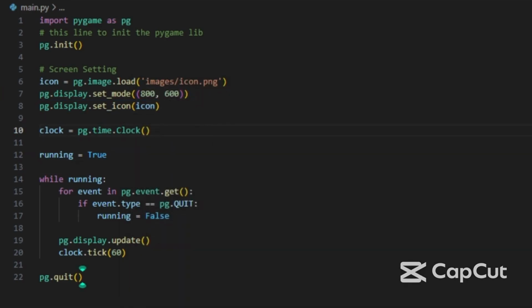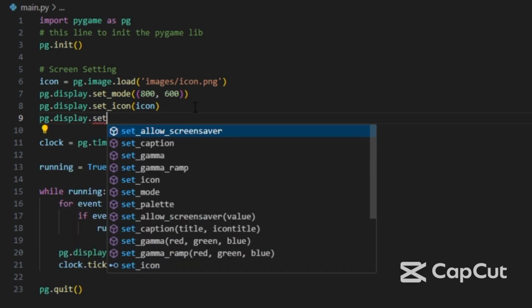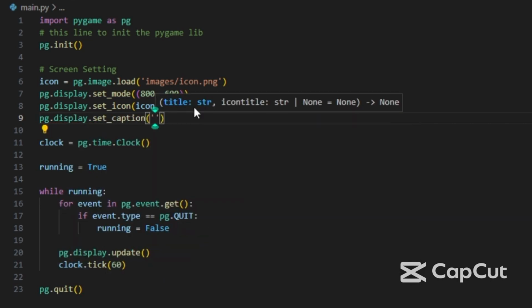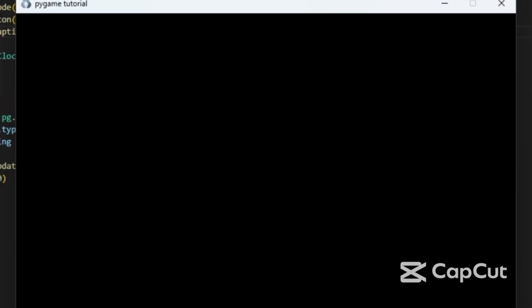Now we'll see how to change the title of the game. We'll write pg.display.set_caption, and we'll write a string with any name, something like pygame tutorials. Now we need to run the game, and the title is pygame tutorials.